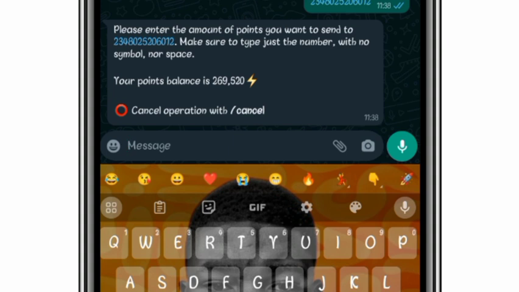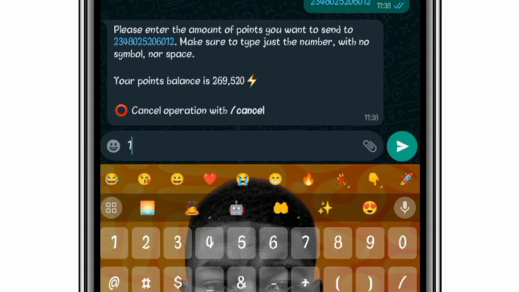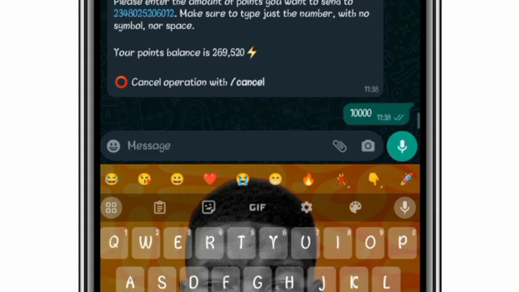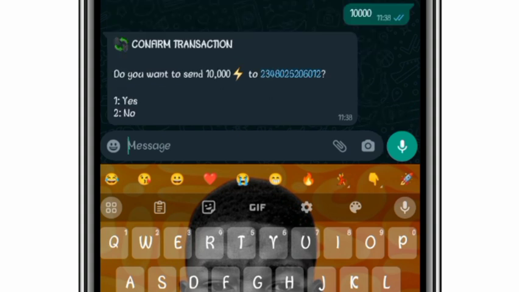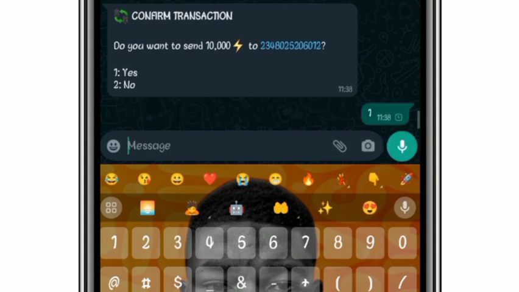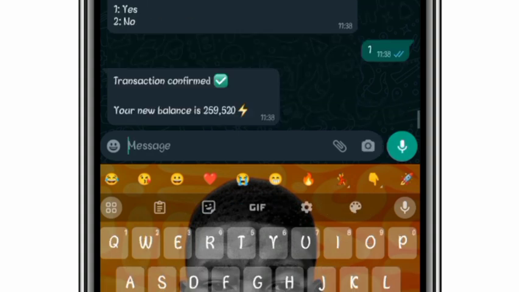So it says please enter the amount of points you want to send. Make sure to type just the number with no symbol, no space. So let's say 100,000. Let me send 10,000. It says you want to send 10,000 points. Then you click on yes. Transaction confirmed. So you can see 10,000 points have been deducted from my points. So the new balance is 259 points.